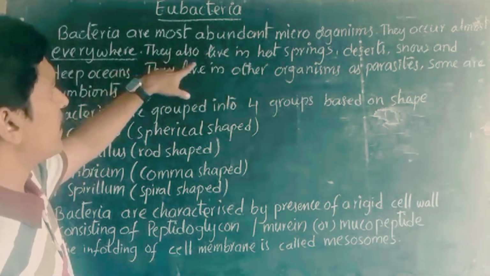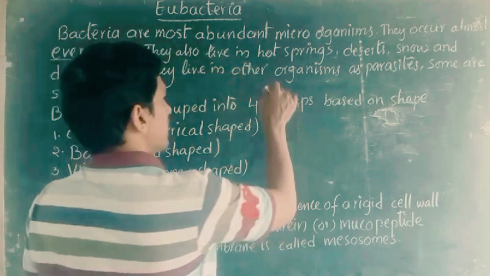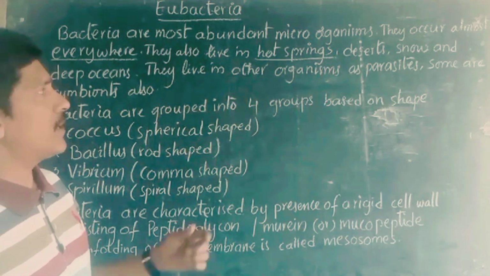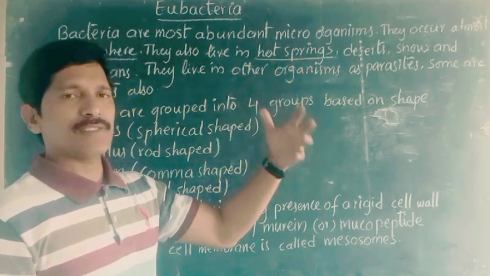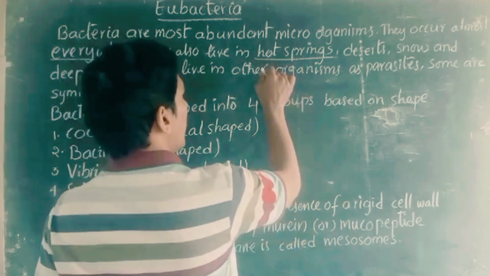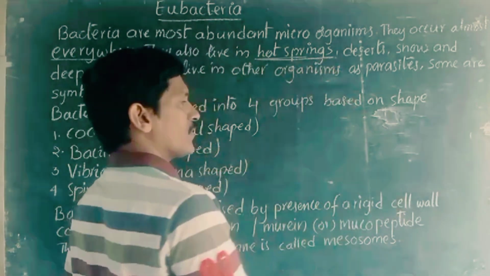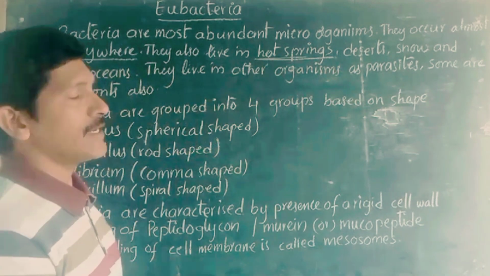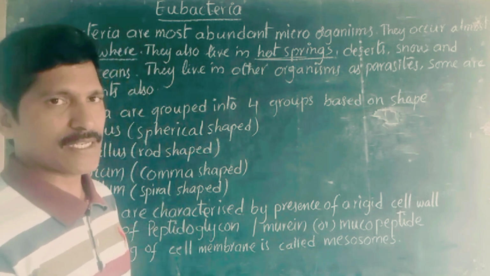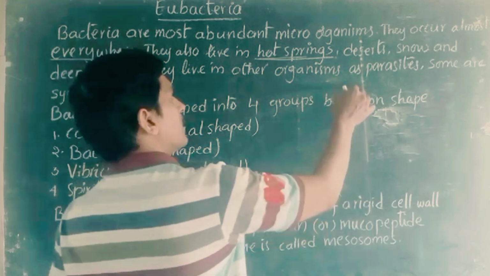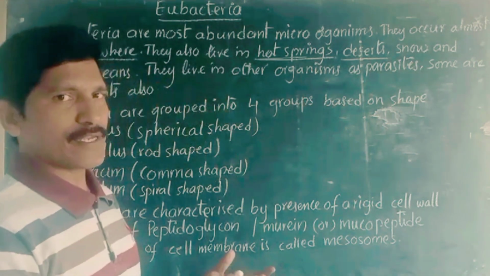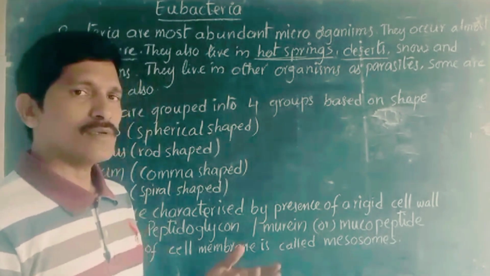They also live in hot springs, and these are specific places we are highlighting where these organisms can survive. In hot springs, at more than 100 degrees temperature, the bacteria are able to survive. And in desert conditions with less water and more heat, they are also able to survive.